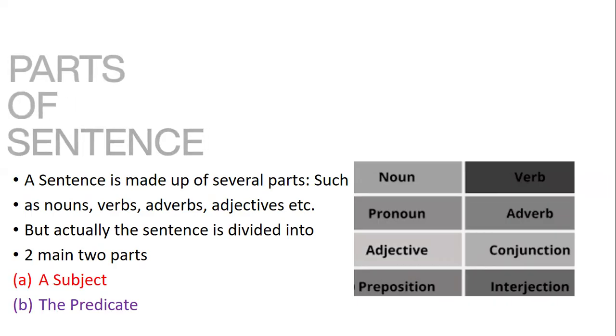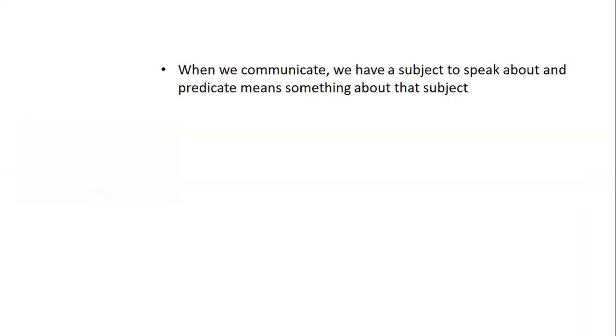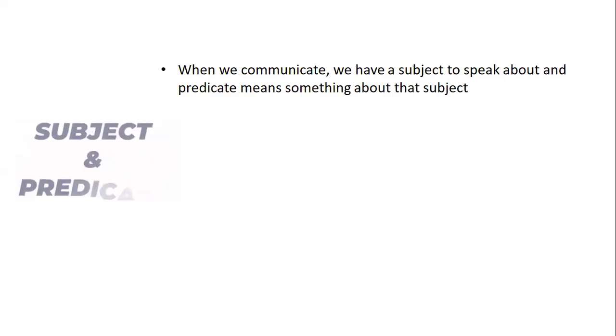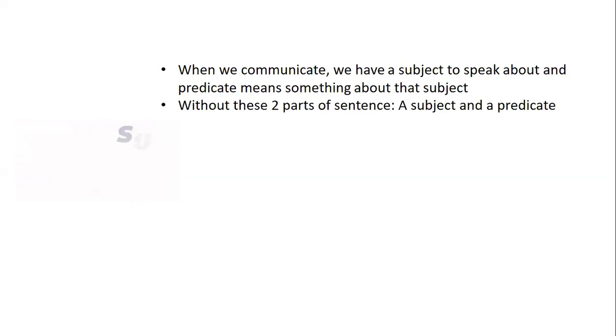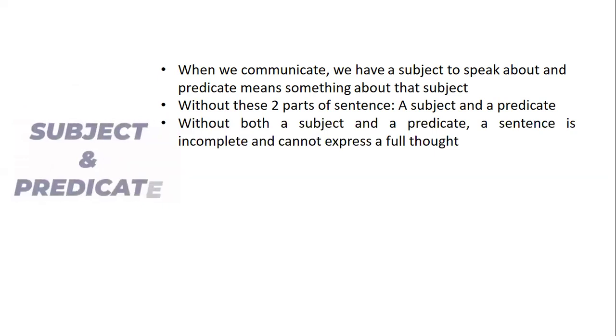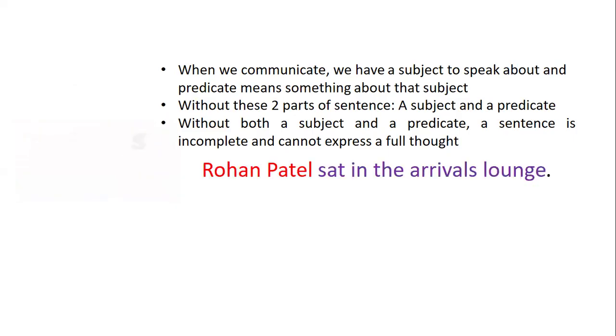So now let's see what is a subject and what is the predicate. When we communicate, we have a subject to speak about, and predicate means something about the subject. Without these two parts, a subject and a predicate, a sentence is incomplete and cannot express a full thought. For example, our first sentence was Rohan Patel sat in the arrivals lounge.